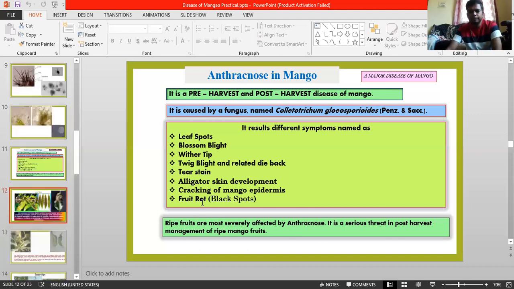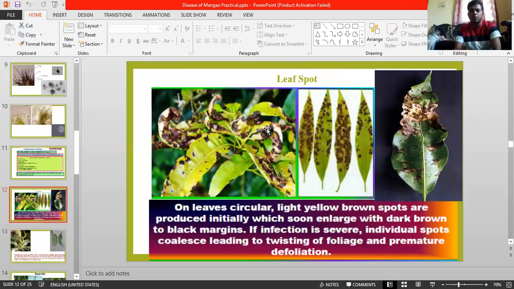Coming to the leaf spot, one by one we can see how it develops on leaves. Initially, there are circular light yellow or light brown colored spots. Afterwards, they enlarge and become black or brown.